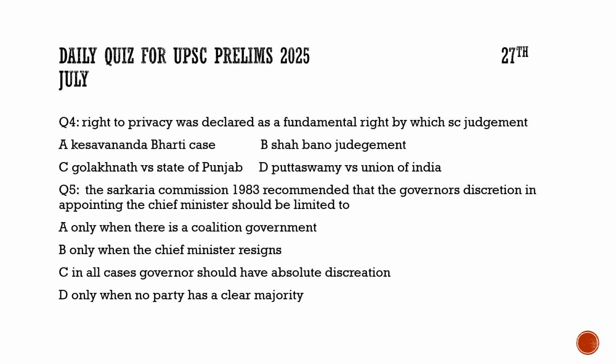Option D, only when no party has a clear majority. 100%, the option D is the correct option. So for the question number 5, the correct option would be option D.